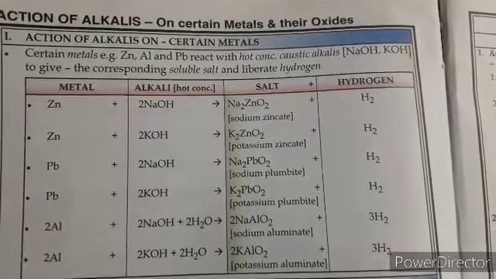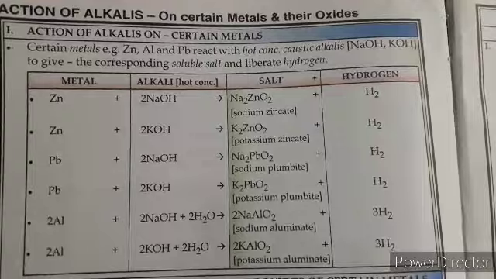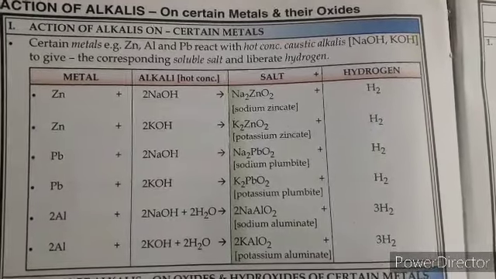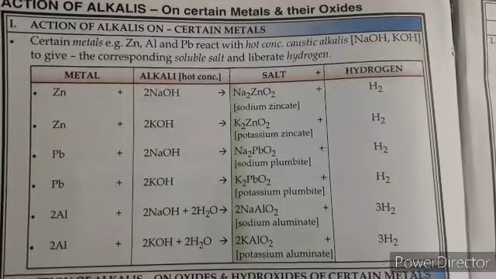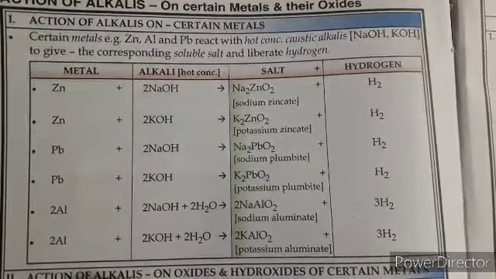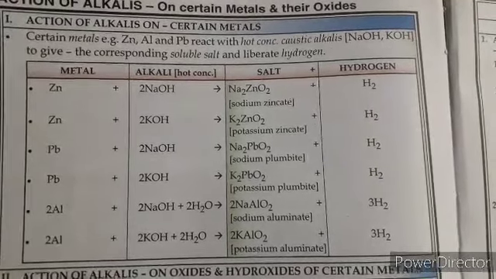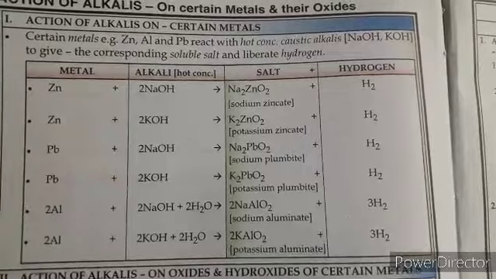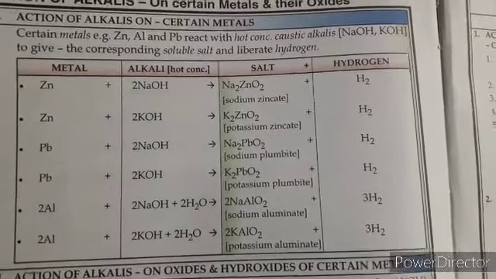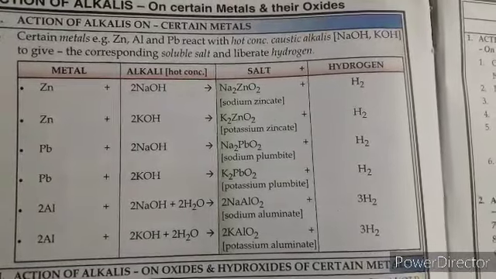Now this is the next portion, where you have to see the actions of alkalis on certain metals. Zinc, aluminium and lead are the active metals, and these metals react with hot and concentrated caustic alkalis. Both the alkalis are there: sodium hydroxide and potassium hydroxide. Now you have to see what type of reaction takes place, what salt is formed, and what type of gas is evolved.